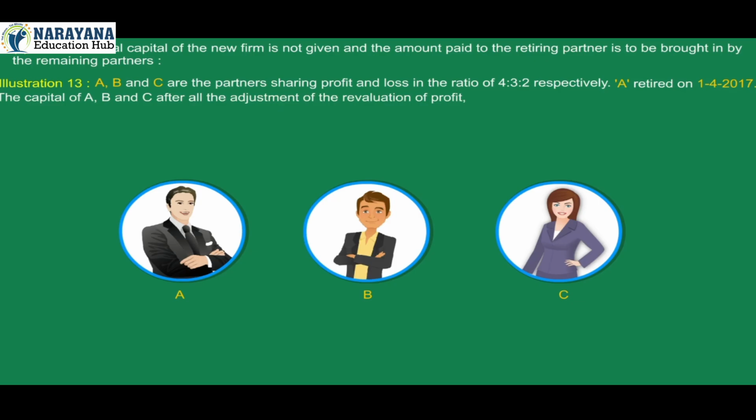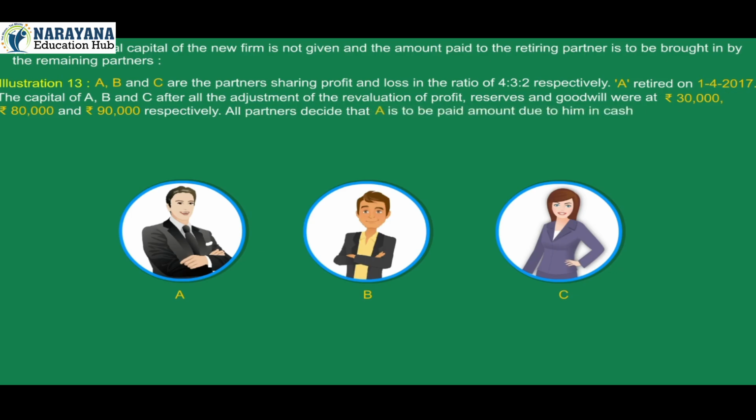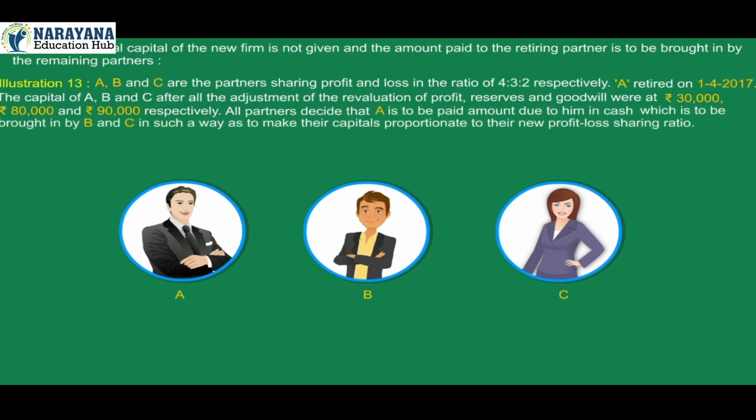The capital of A, B and C after all the adjustment of the revaluation of profit, reserves and goodwill were at rupees 30,000, 80,000 and 90,000 respectively. All partners decide that A is to be paid amount due to him in cash which is to be brought in by B and C in such a way as to make their capitals proportionate to their new profit-loss sharing ratio.